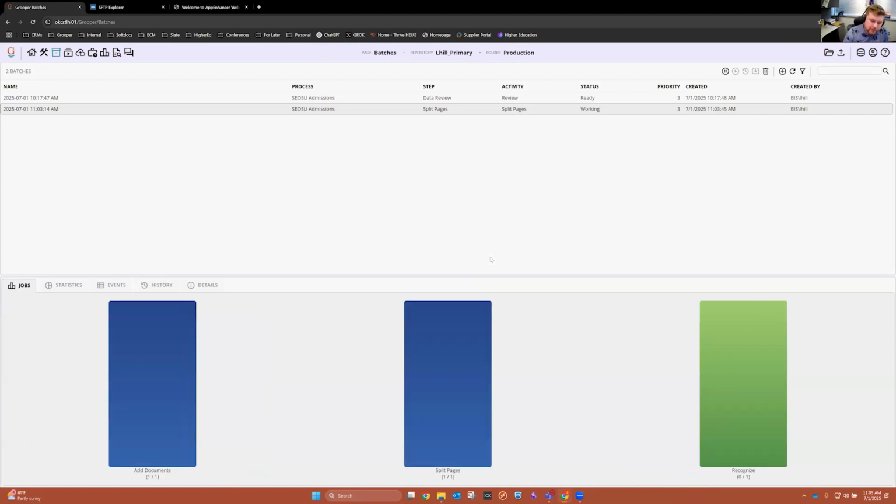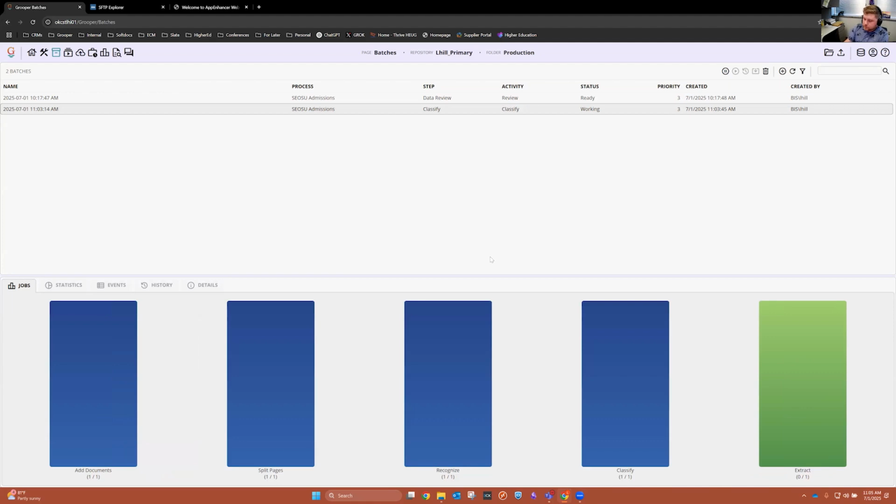So the first step that we need to do is what's called split pages. Think of this as basically identifying how many pages are in this transcript. Could it be 1 page? Is it 2 pages, 3 pages, etc.? The reason we do that is because when we go to the next step to perform OCR, or simply making these transcripts machine readable if they aren't already, what we're doing there is doing that at a page level.